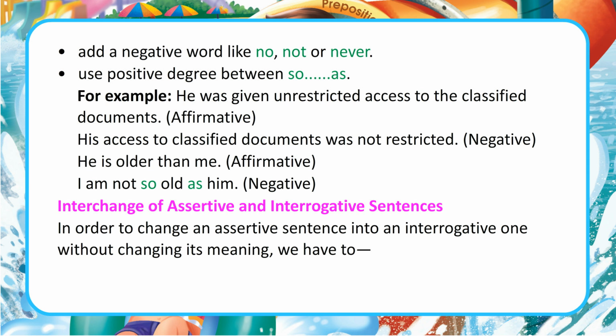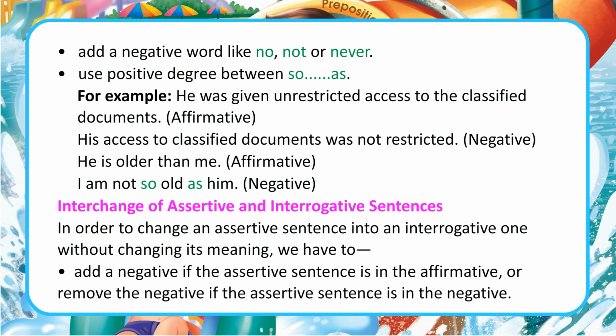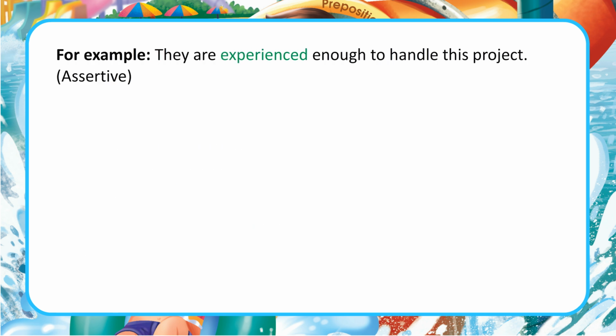Interchange of assertive and interrogative sentences. In order to change an assertive sentence into an interrogative one without changing its meaning, we have to add a negative if the assertive sentence is in the affirmative, or remove the negative if the assertive sentence is in the negative.